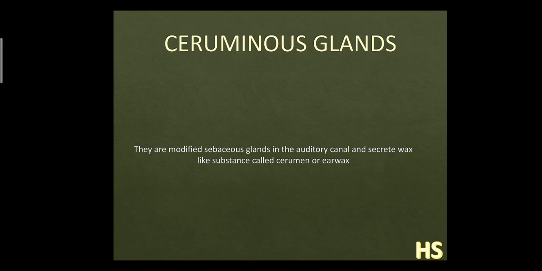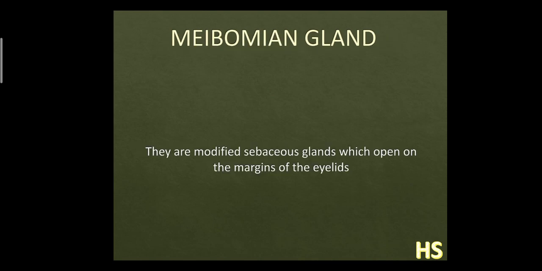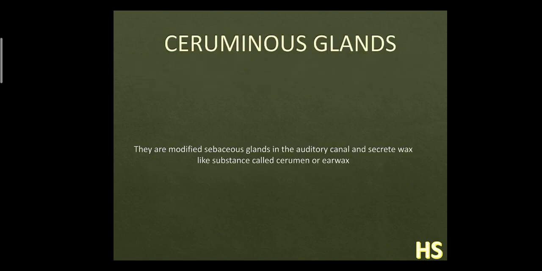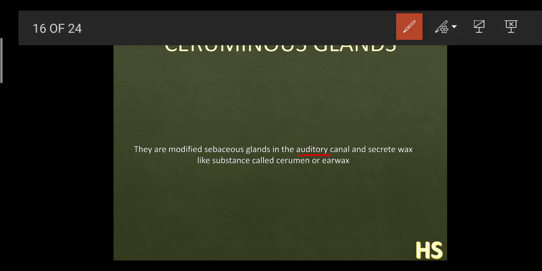Ceruminous glands are again modified sebaceous glands, and they are found in the auditory canal. Auditory canal means the ear. They secrete a waxy substance called cerumen, or earwax. What is the function of this? It helps in lubrication, and it also helps to protect the delicate organ, the eardrum, from dust particles and germs.